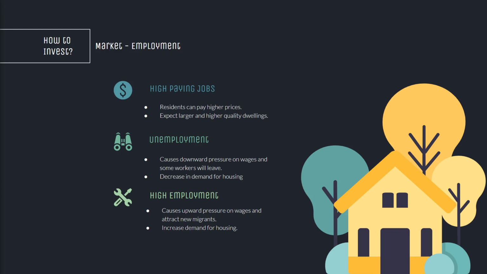When we're looking at employment, we want to be looking for regions that have the capacity for high-paying jobs. This is where residents can pay higher prices, and these people will expect larger and higher quality dwellings. We want to be looking at the unemployment rate as well. A high unemployment rate will cause downward pressure on wages as the supply of labour in the market increases, and some workers may even leave the region altogether. And at a large scale, this will lead to a decrease in the demand for housing in that region.